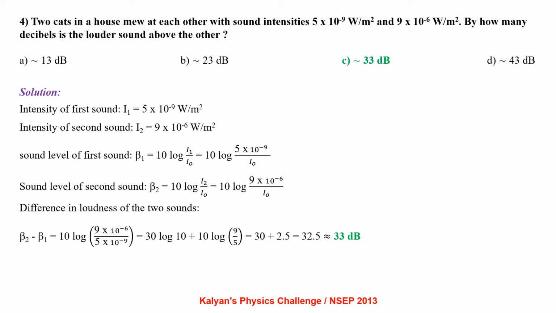Difference in loudness of the two sounds, beta 2 minus beta 1, is 10 log 9 into 10 power minus 6 by 5 into 10 power minus 9. Upon simplification comes out to be 33 decibels.